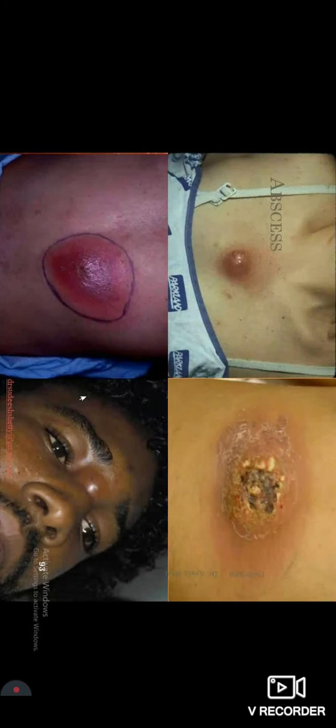The classical signs are rubor, calor, dolor, and loss of function. Loss of function may not be apparent, but all the other four, I hope you know all of them. Redness, pain, etc. Rubor, calor, and dolor, classical signs of inflammation, are present in an abscess. So this is an external abscess.